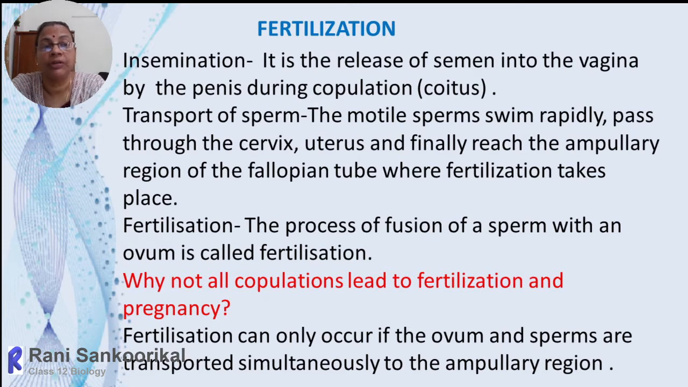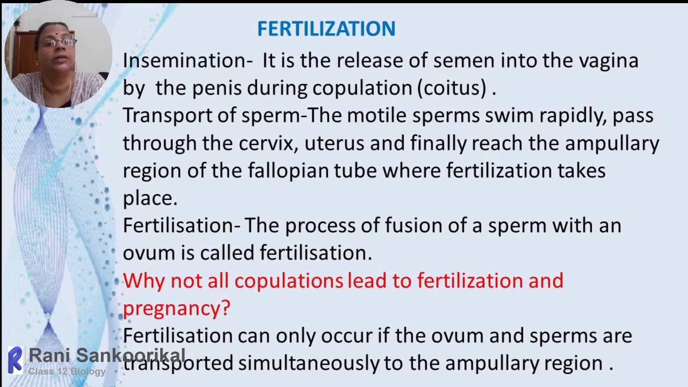Simultaneously, in the female body, if ovulation occurs, the released ova will reach the ampullary region, and there they will get a chance to meet. That meeting of ovum with the sperm is called fertilization. So it is the process of fusion of sperm with ovum.